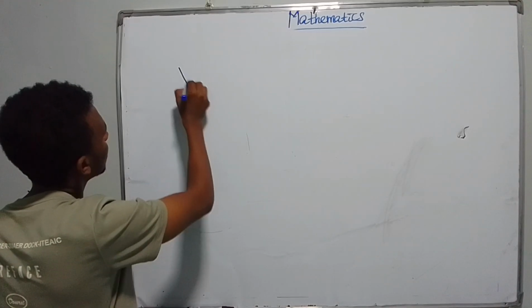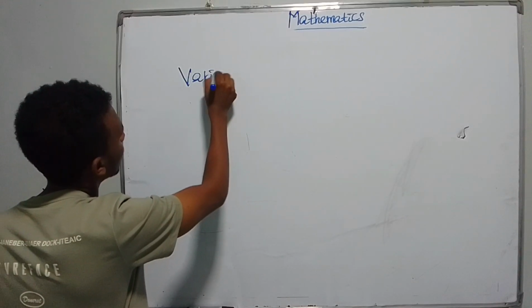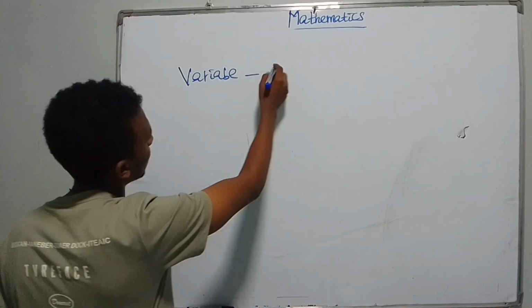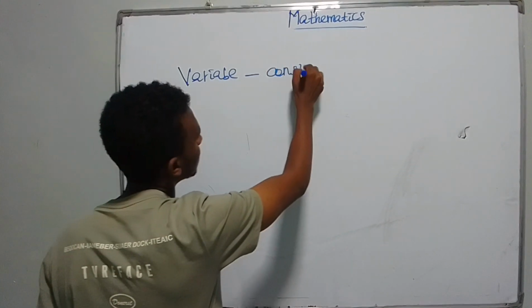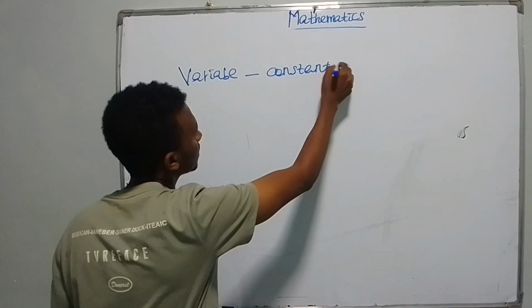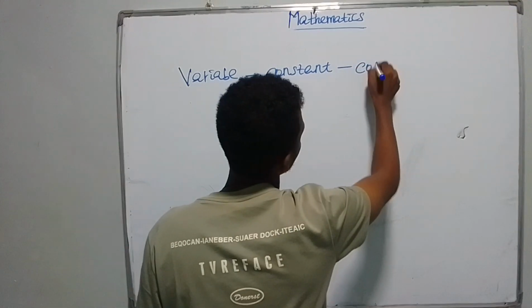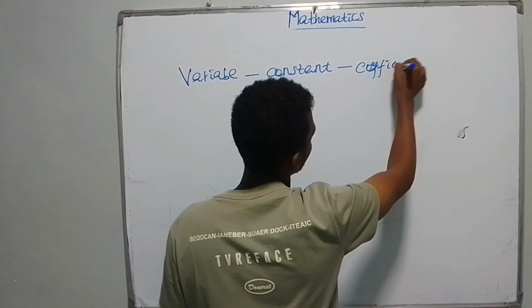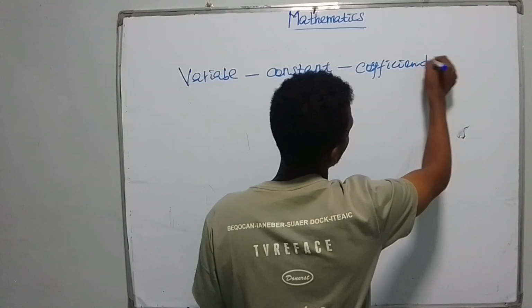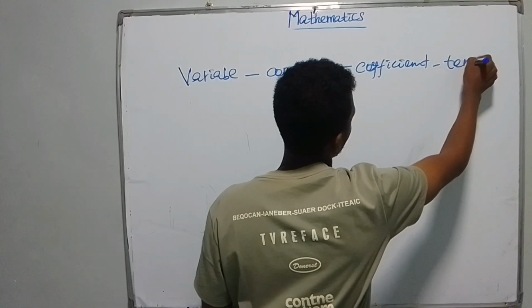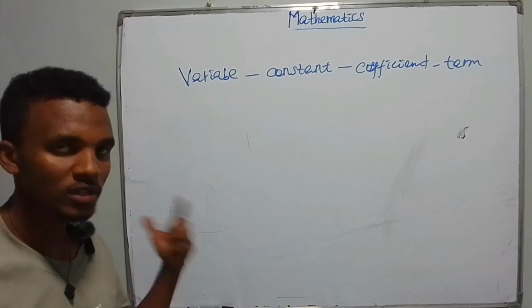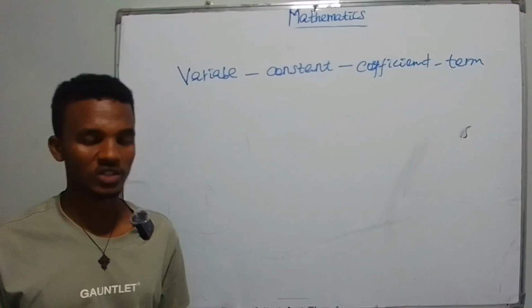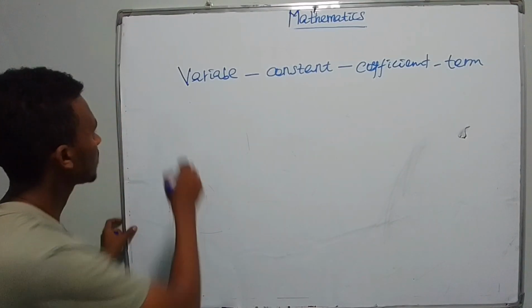The first one is variable and constant, coefficient, and term. Okay, we will see variables, constants, coefficients, and terms. First, we will see variable.